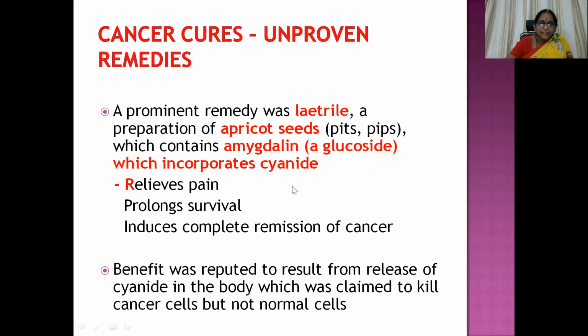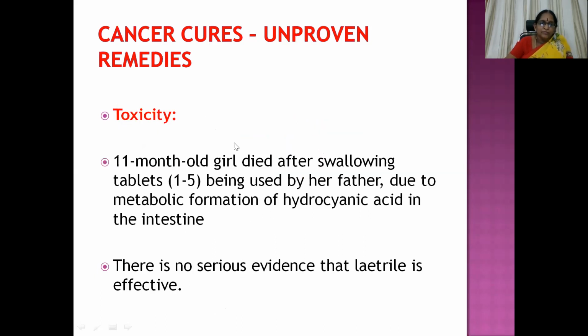Okay, so let us see the practicality regarding this. They may even induce the complete remission of cancer, along with relieving the pain and prolonging survival. The benefit was reported to result from the release of cyanide in the body. These apricot seeds contain vitamin B17, released because of the cyanide present in the seed, which was claimed to kill cancer cells but not normal cells, which is not seen with cytotoxic chemotherapy. Okay, so can we say that it is absolutely safe?